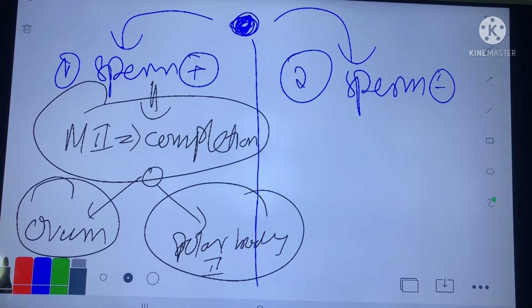And we know that polar body is without cytoplasm. All the cytoplasm will be taken by the ovum.